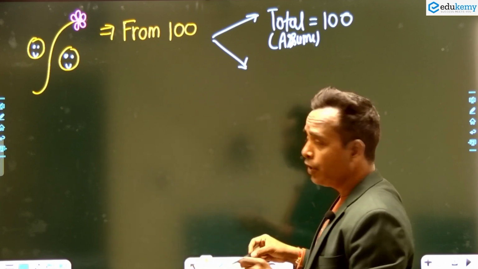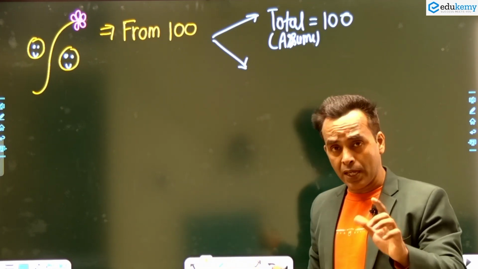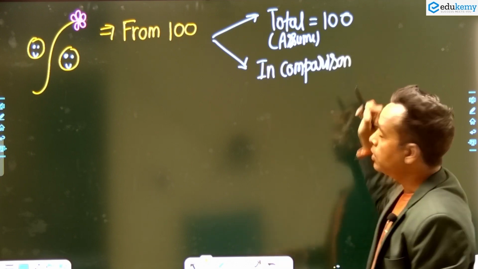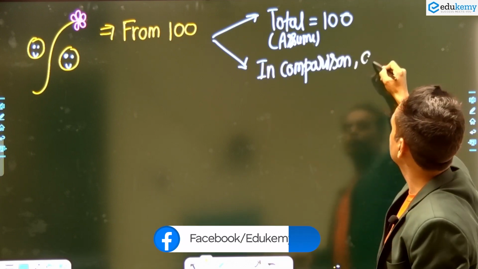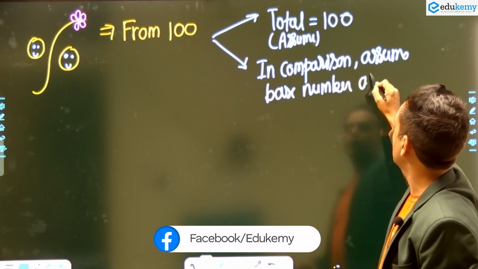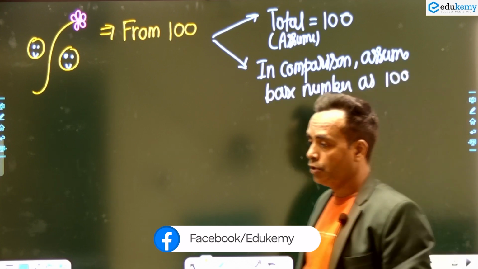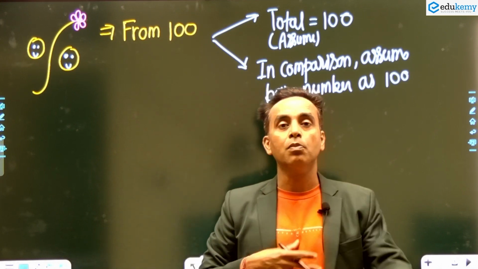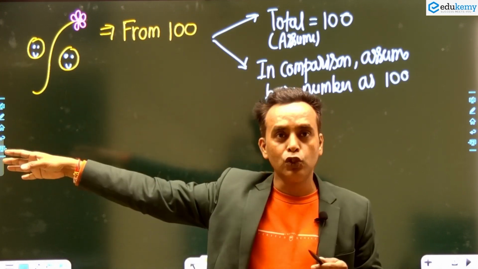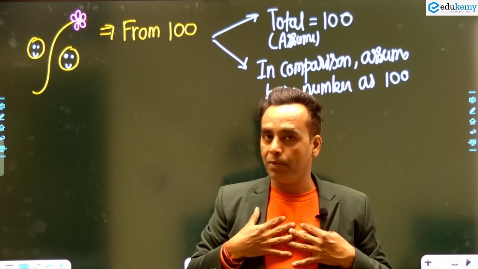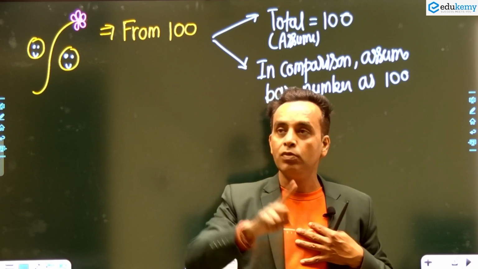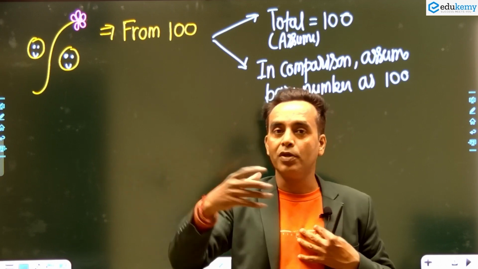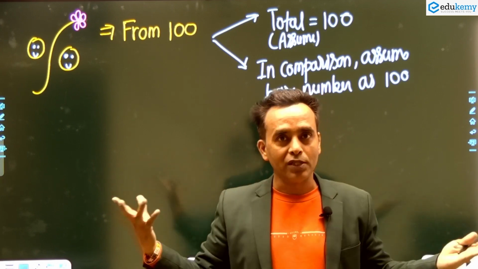As a second use, if you are comparing your number with another number, in comparison, assume the base number as 100. For example, I am comparing that I have 20% more money than my friend Chunnu. So I will assume Chunnu has 100 rupees, and I have 120 rupees, like this.